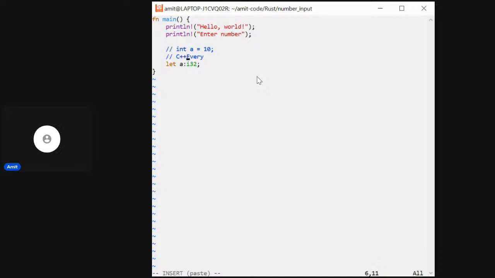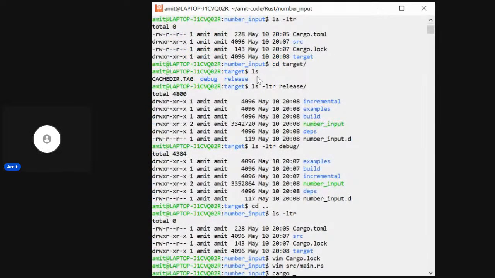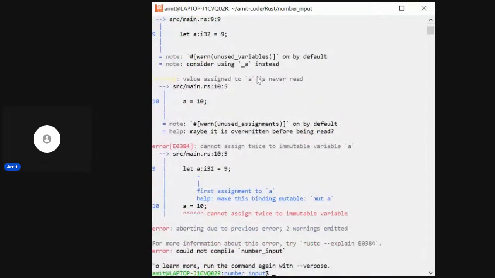And in C++, everything is mutable, right? That means it can be changed. But the good thing in Rust is everything is immutable, that is, cannot be changed. So if I do something here, first of all, it'll ask me to initialize. Let me initialize with 9, and then let me do a 10. So let's see, cargo build. It says cannot assign twice to an immutable variable.